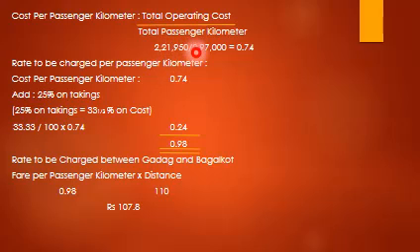2,21,950 divided by 2,97,000, it comes to 0.74. Rate to be charged per passenger kilometer. Cost per passenger kilometer is 0.74. Add 25% on takings, which means it is a selling price. So 25% on takings is equal to 33 and 1 upon 3% on cost. So 33.33 divided by 100 into 0.74 comes to 0.24. So 0.98 is the rate to be charged per passenger kilometer.